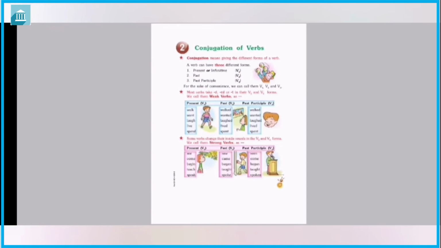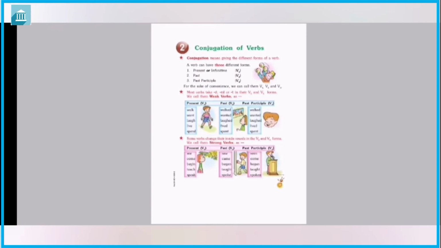So the T is a weak verb which is going to be used in this way in V1, V2 and V3. In present form, the word will be same, and in past and past participle, the verb will be having a T, D and ED.